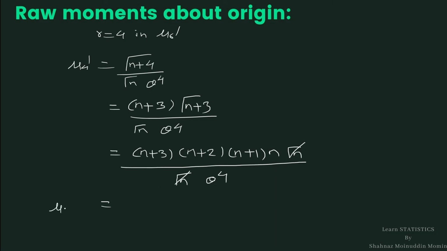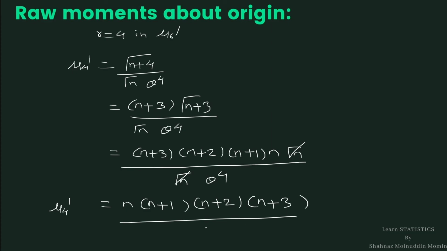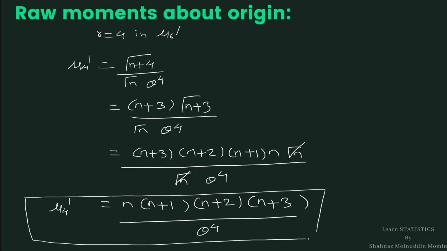Therefore mu 4 dash becomes n into n plus 1, n plus 2, n plus 3 divided by theta raised to 4. This is the fourth raw moment of gamma distribution about origin.